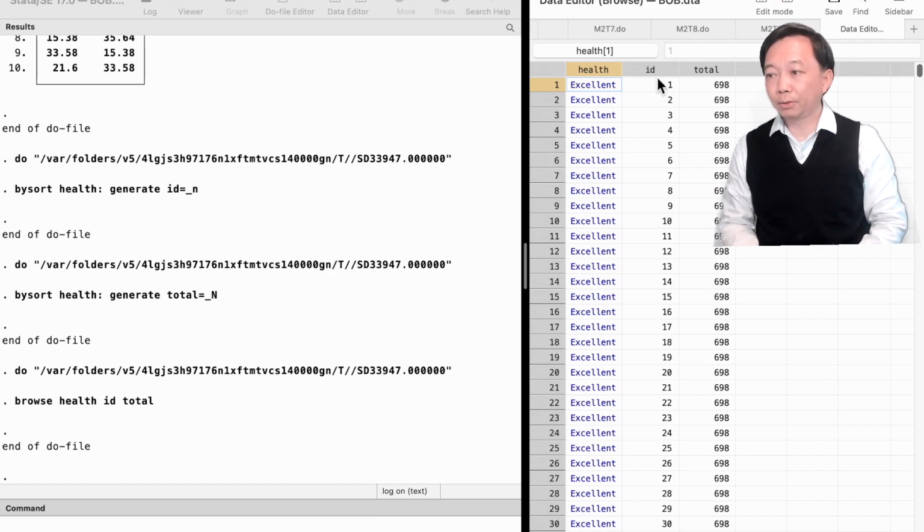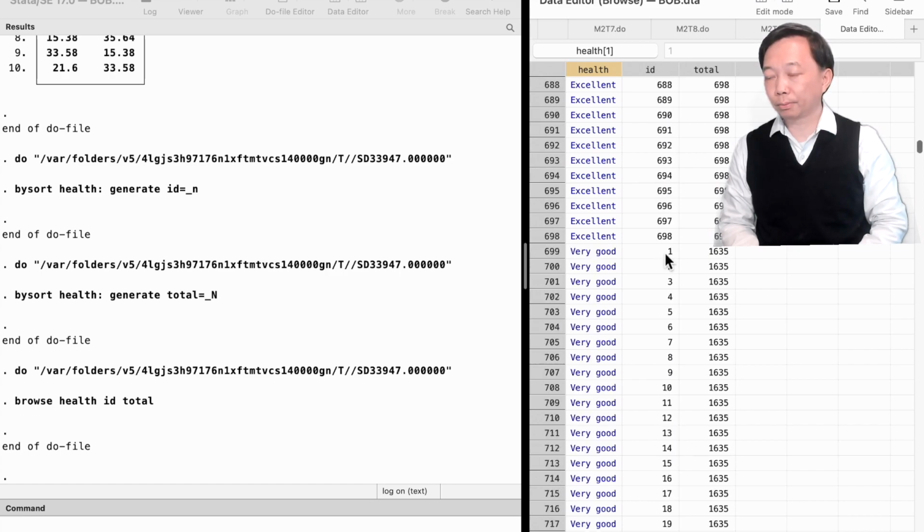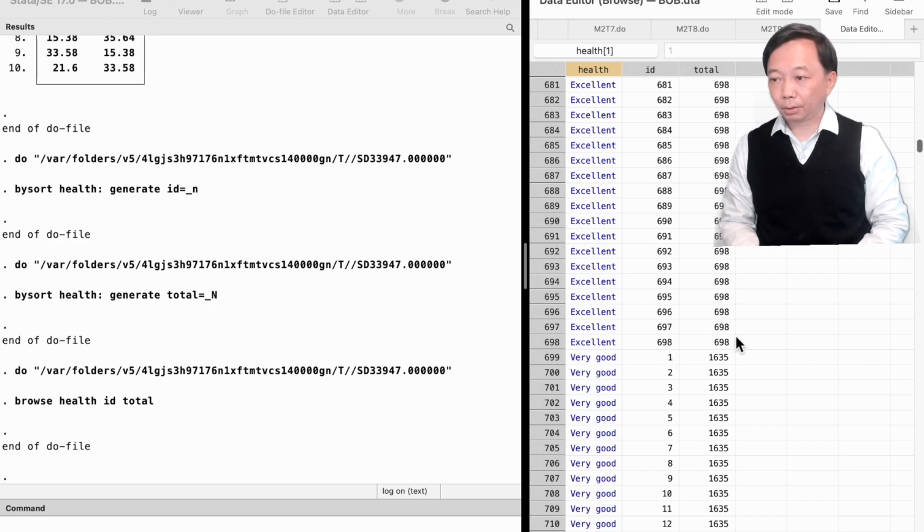For instance, inside the first health group, the excellent group, there were 698 observations. The ID value for this group equals the current observation number from 1 to 698. The total variable has one value, 698, which is this group's total number of observations.